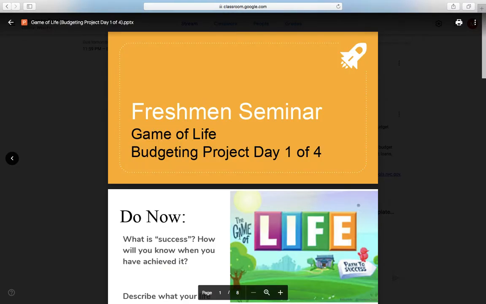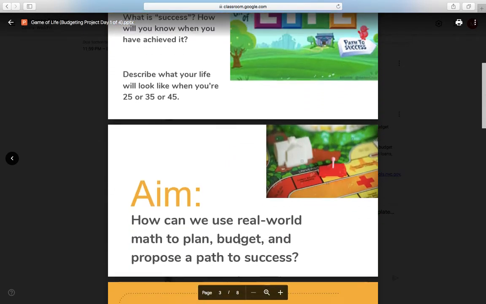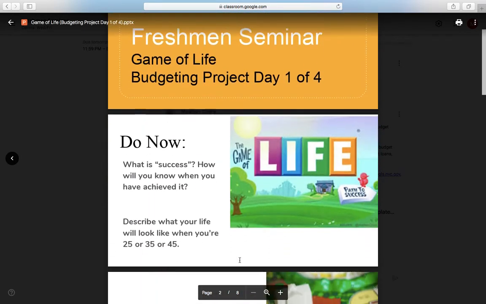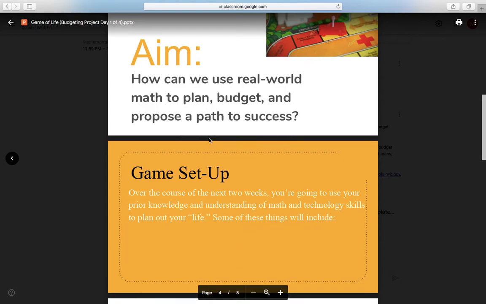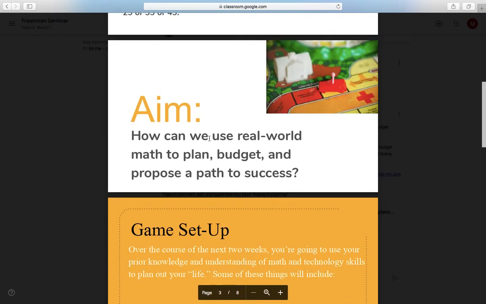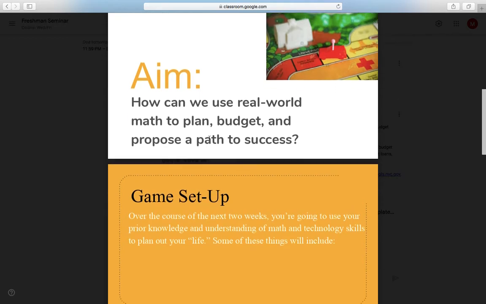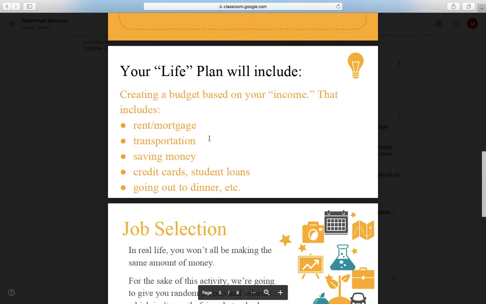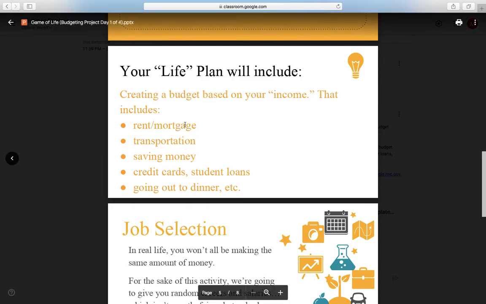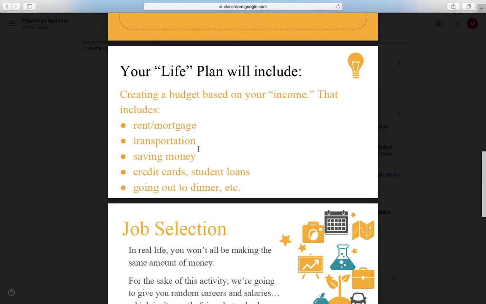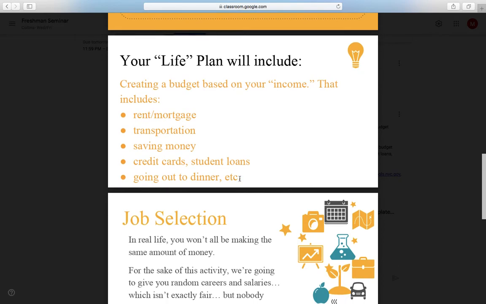If you open up the PowerPoint, this outlines everything you need to know. This is exactly what we would have done in class had we been meeting together. So your goal with this project is to use real-world math to plan, budget, and propose a path to success with your life. Now your life plan should include creating a budget based on your income. So you need to include things like your rent or your mortgage, your mode of transportation, a plan for saving money, credit card and student loan debt, as well as just eating, going out to dinner, etc.